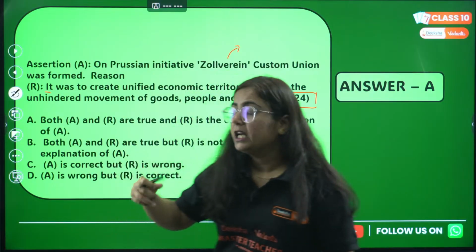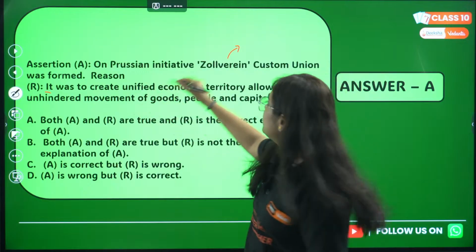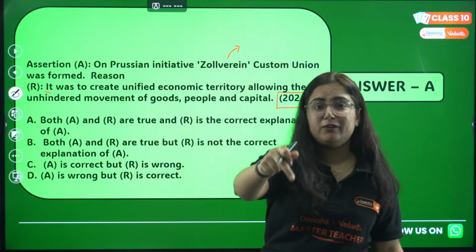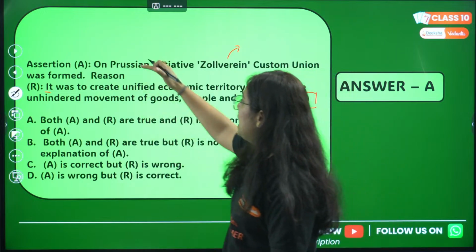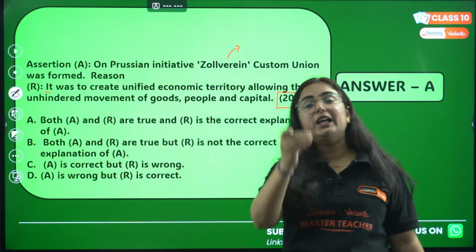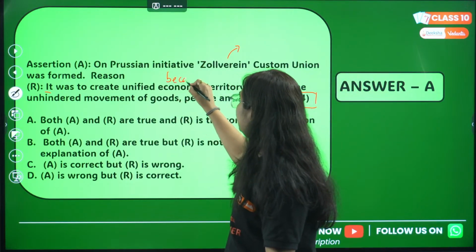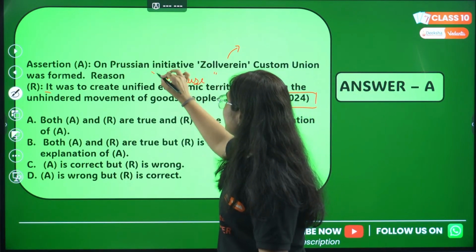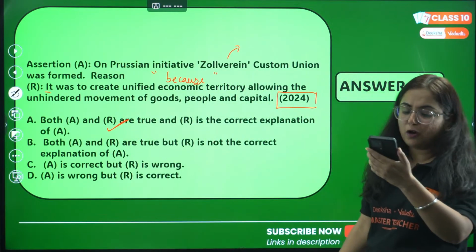They made a group known as Zollverein or Customs Union, formed in the year. Give me in the live chat when it was formed because I want the date to be remembered by you. The reason was to create a unified economic territory. If you put a because in between, you will see that the answer is A. Both A and R are true and R is the correct explanation of A.